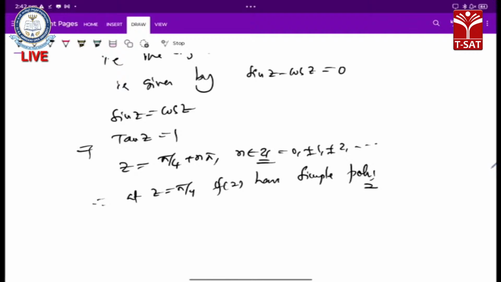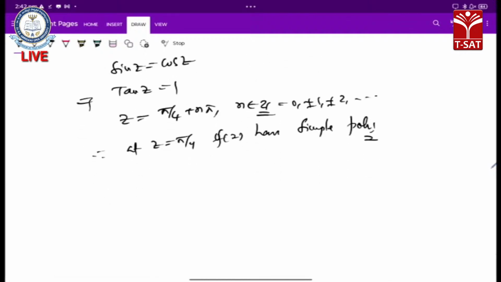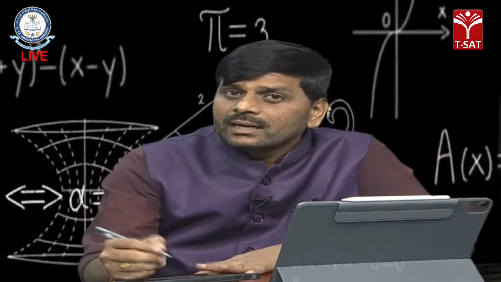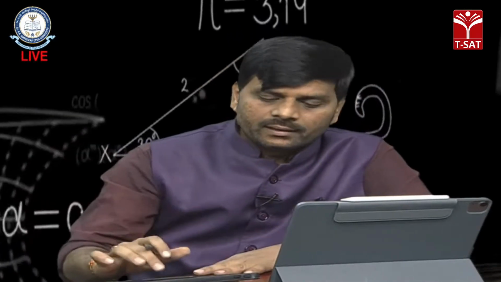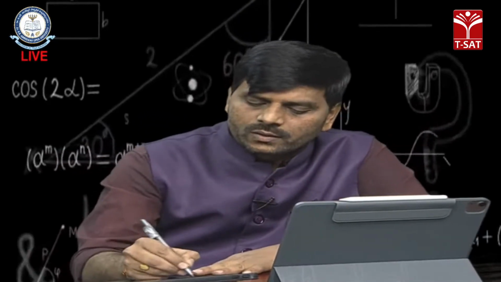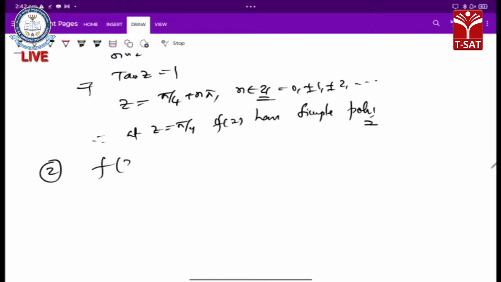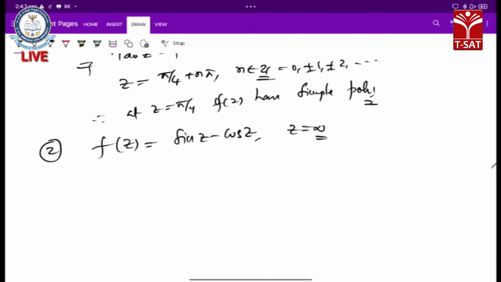Now similarly we can discuss the same problem for sin z minus cos z about z equal to infinity. Next problem: f of z is equal to sin z minus cos z, the same function, about z equal to infinity. Let us discuss the singularity of this function. We get the zeros by equating the numerator to 0, and the singularities by equating the denominator to 0.